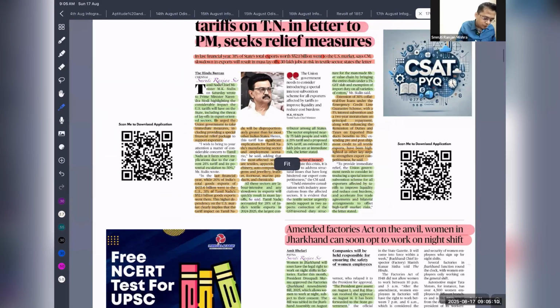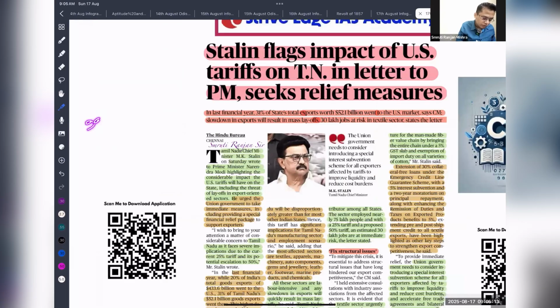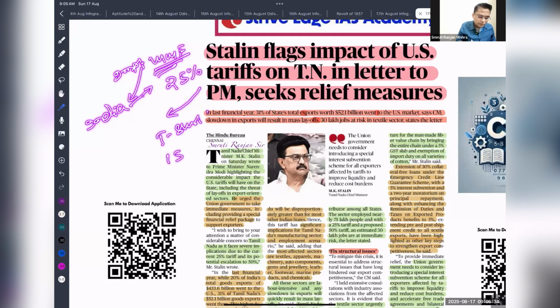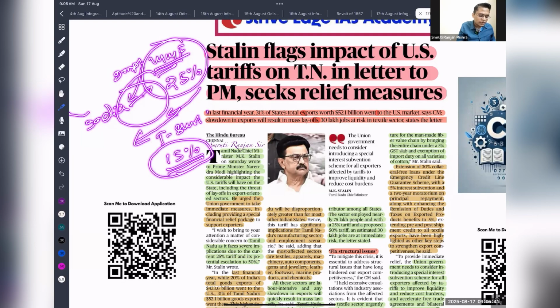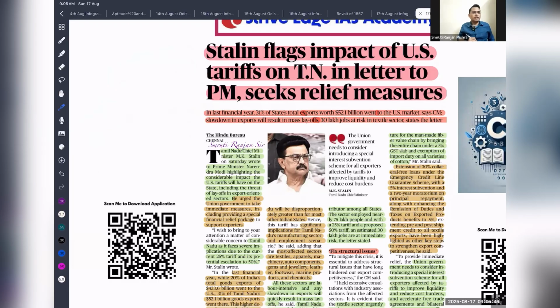I'm just giving you good examples. Let's say this is India, and we are importing man-made fiber. If man-made fiber raw material is taxed at 25%, and the finished product, let's say a T-shirt, is taxed at 15%, that means it is easier or lower cost to import the T-shirt rather than importing the raw material. So whenever you are importing raw material, that led to the manufacturing of the T-shirt in India. So this is what is called inverted duty structure.